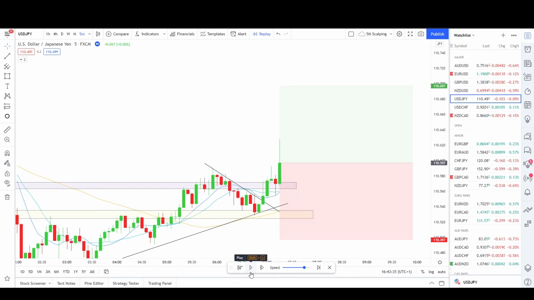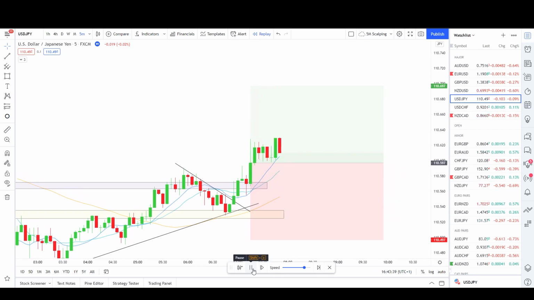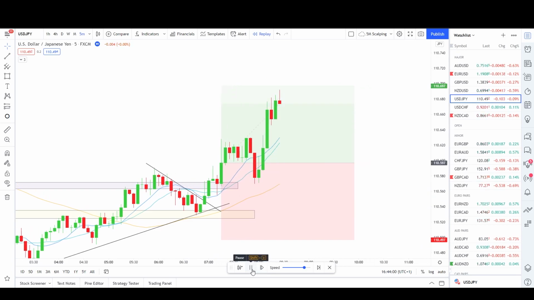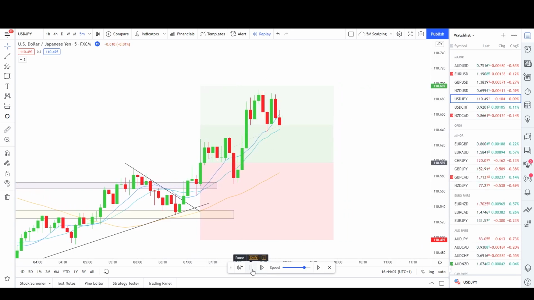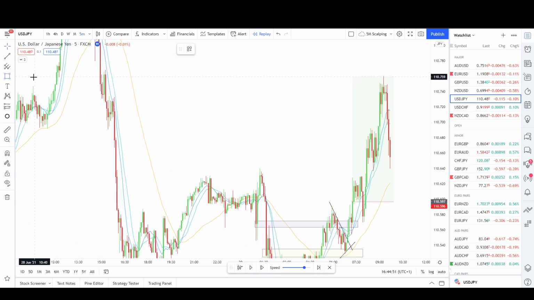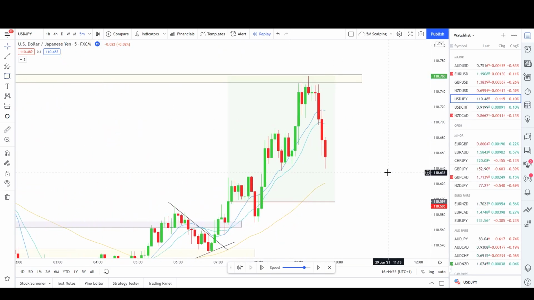So let's turn the replay tool on and see how this trade went in regards to this strategy. As you can see, the 50 MA is acting as a support, so if we go ahead with the trade, you can see how nicely it's going towards the upside. This was a recent area of sensitivity, so of course we could expect some kind of pullback, which actually happened over here. But overall, 16.3 pips into profit using this simple strategy is not that bad.